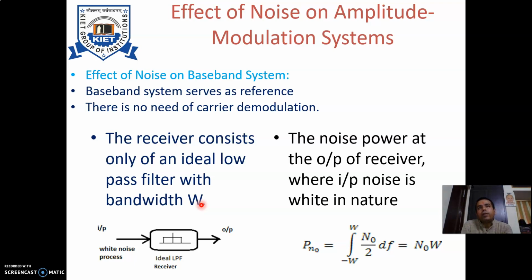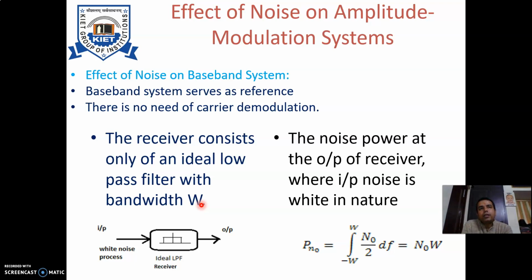So what will the baseband system do? Baseband system does not involve any carrier signal, so there will be no frequency translation. If you are transmitting the signal, let us say 0 to FM, you will receive the signal also in the frequency band 0 to FM. So that's why it is the baseband system.